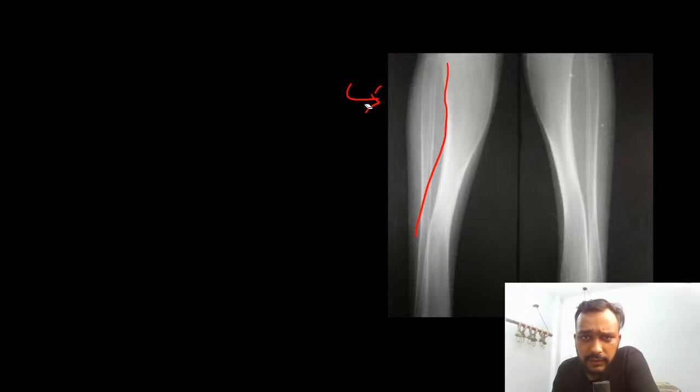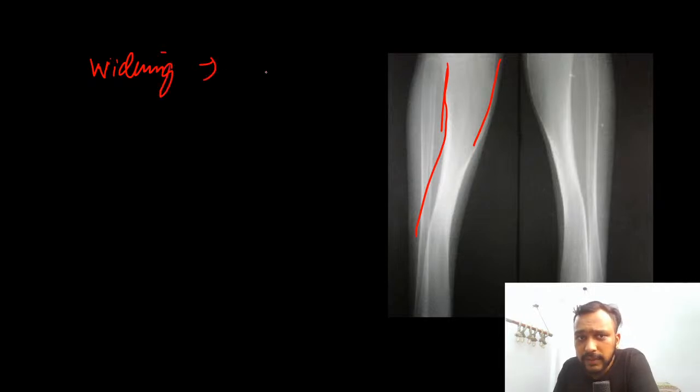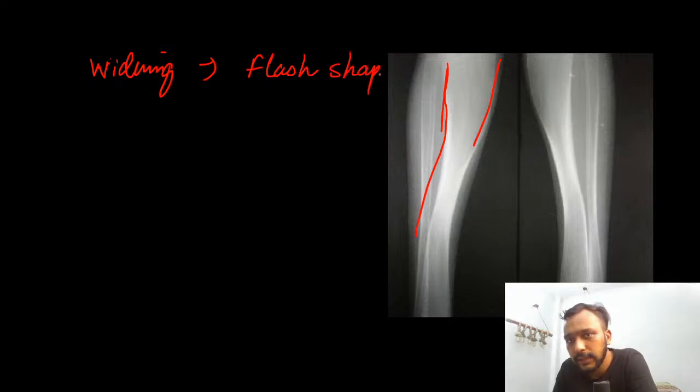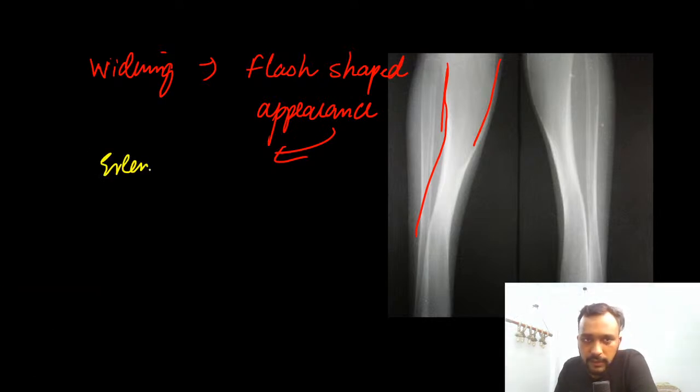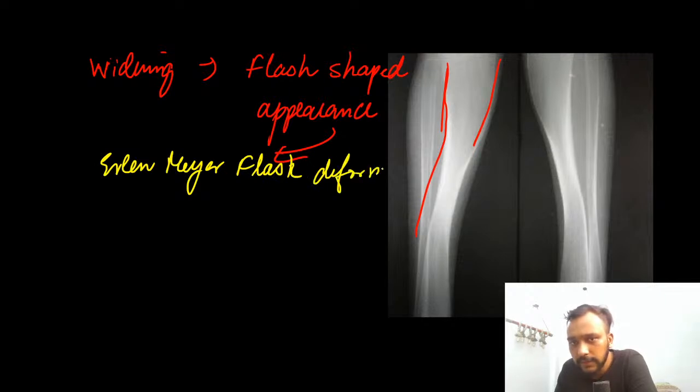Okay, so guys, on this image, we can see that there is widening of the bone. And this widening of the bone is giving this flask-shaped appearance. This flask-shaped appearance is known as the Erlenmeyer flask deformity. Erlenmeyer flask deformity is seen on this X-ray.